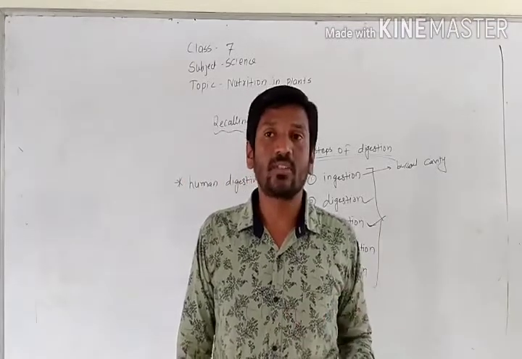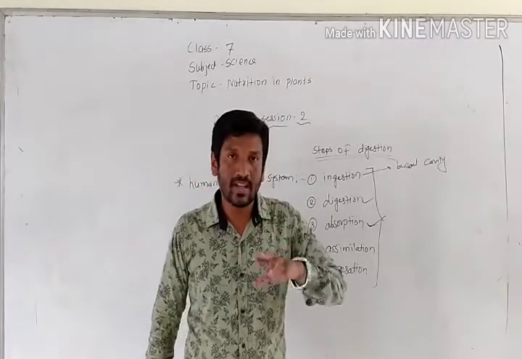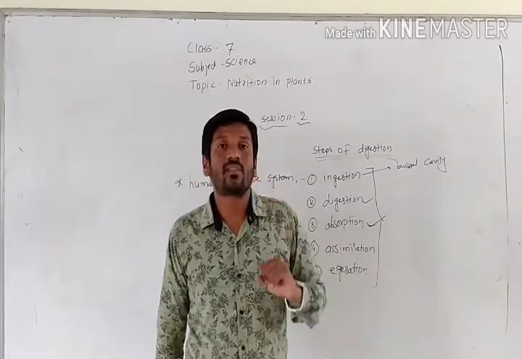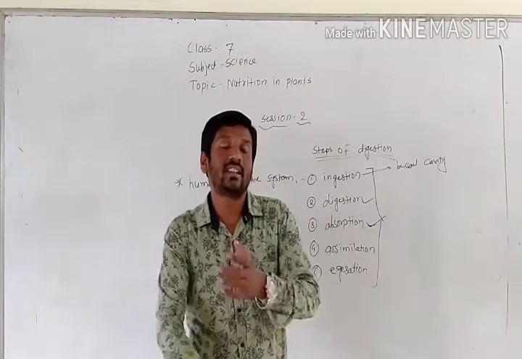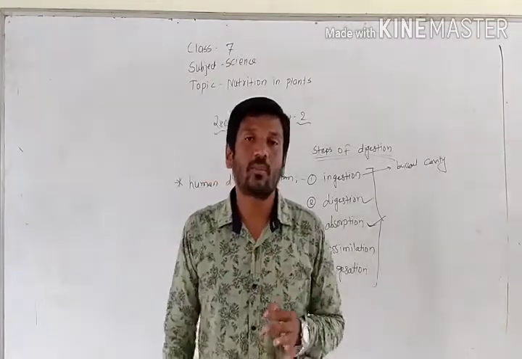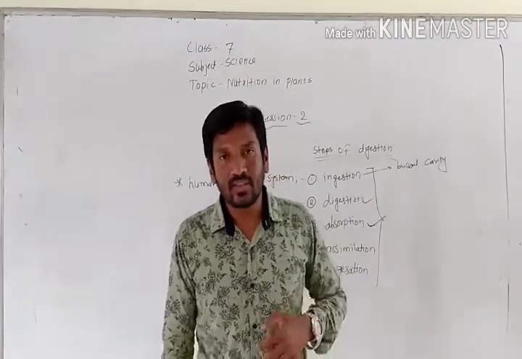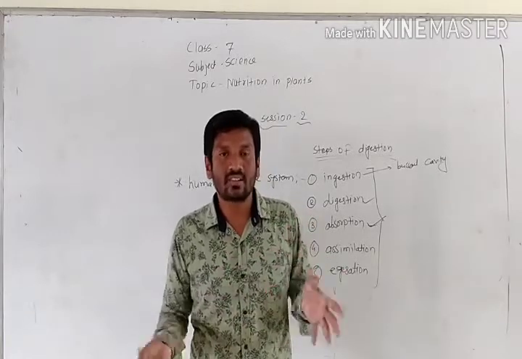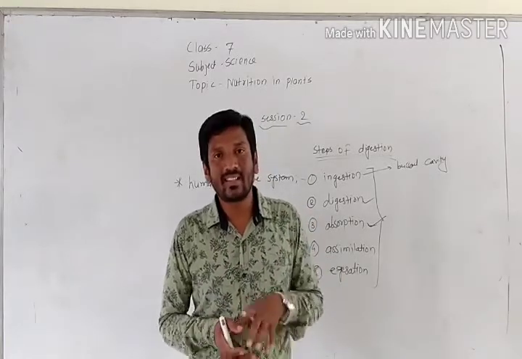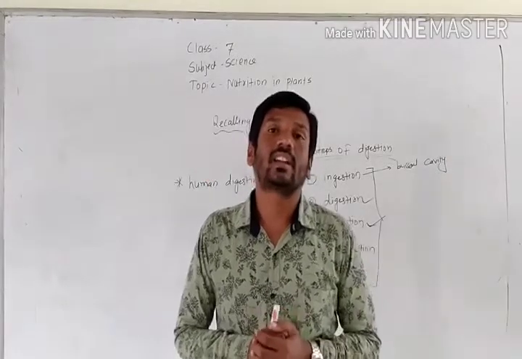Afterwards, it is passed through our large intestine. In large intestine, two things are completely absorbed. That is water and roughage. Water and roughage are absorbed in our large intestine. The length of large intestine is about 1.5 meter. The food is completely digested. There only the water and roughage remain, and some salts. That is absorbed in the large intestine, and afterwards it passes through the rectum.